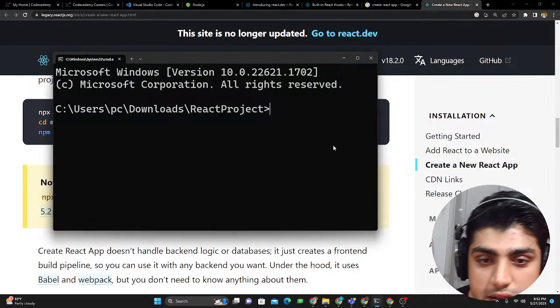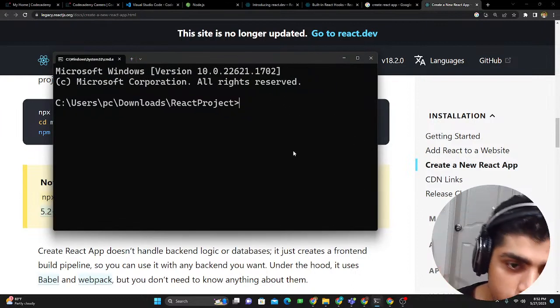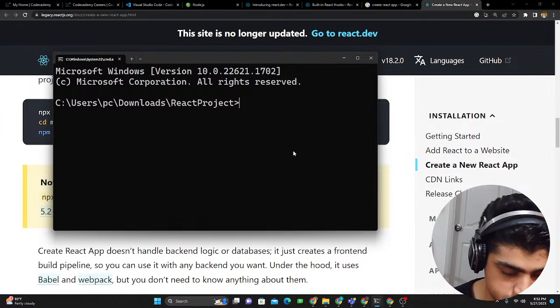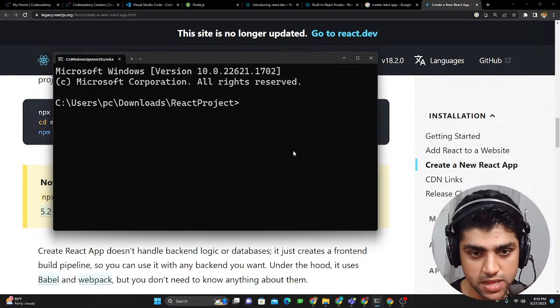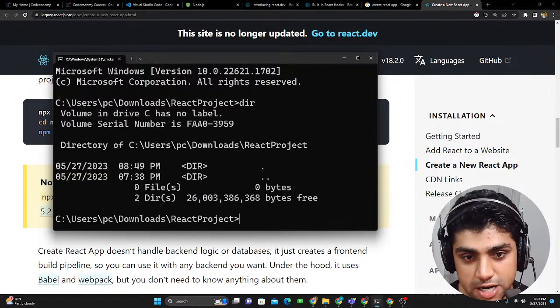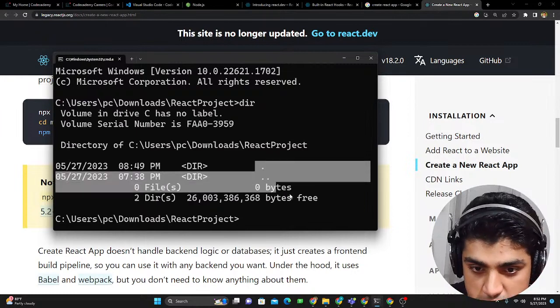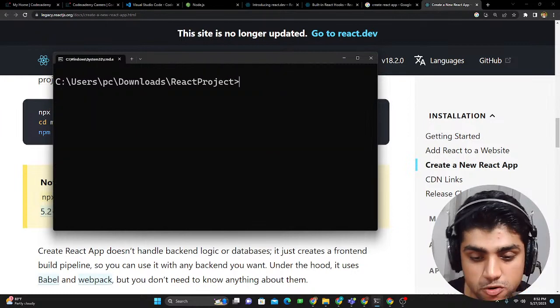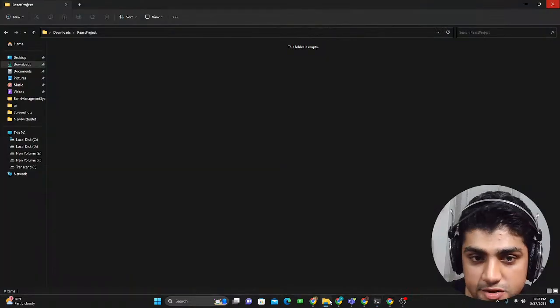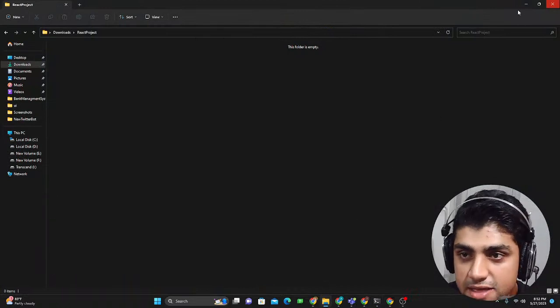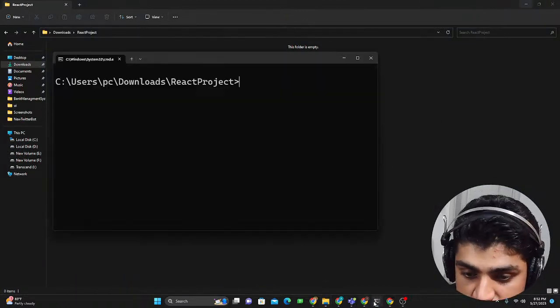Now, what we're going to do is we're going to create a React app, and one of the best strategies is to just go to that specific directory. Now, I could go to dir. Now you can see that I have nothing here, 0 bytes, means I have nothing in this folder. To view this folder, I could just go here and you can see that there's a blank folder, there's nothing in there. But what I'm going to do is I'm going to create this React app, right?